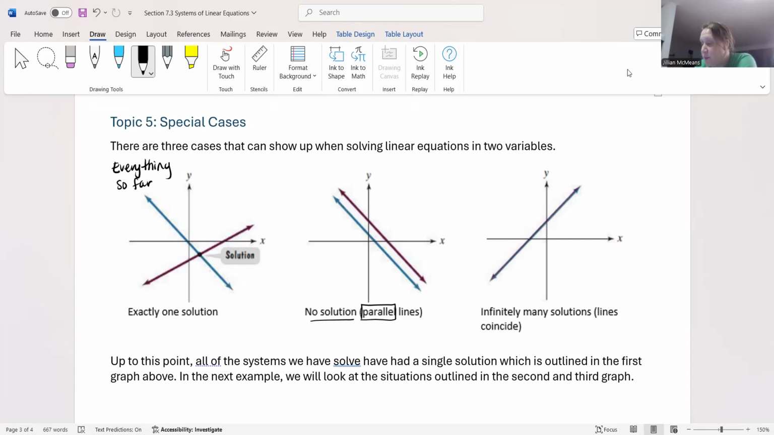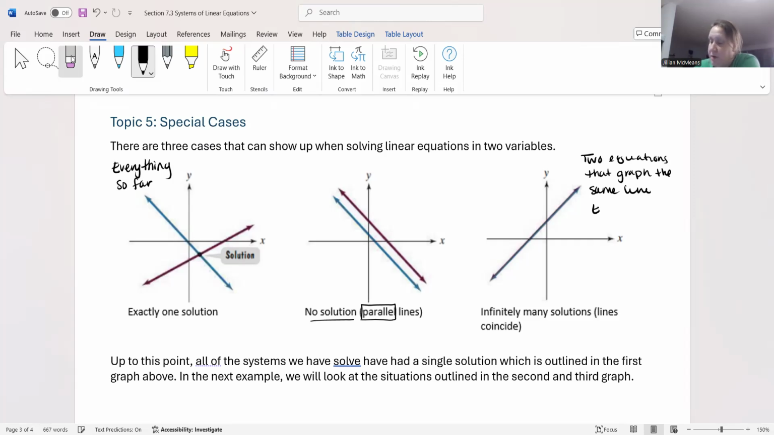Now, special case number 2 is a situation where you're going to have infinitely many solutions, okay? We say these lines coincide. So what happens is you end up with two equations that graph the same line. So again, we say these lines coincide.